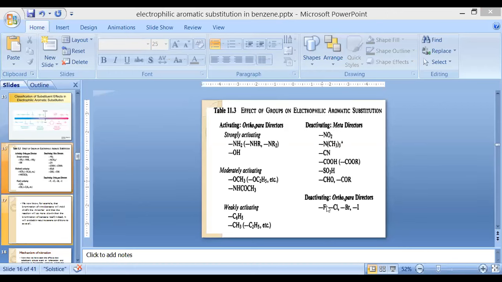Still, they come under the category of ortho para director because they substitute at the ortho and para positions. That's why they are ortho para directors. But the important point is that they are deactivating, that is, they decrease the reactivity of the benzene ring. So this is an important classification. You should identify which functional groups come under which category.